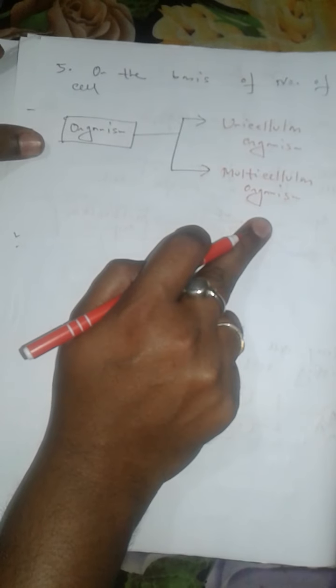So in your exam, if you get the question define unicellular organism or define multicellular organism, then you have to define the term. So first point, unicellular organism. So what is unicellular organism?